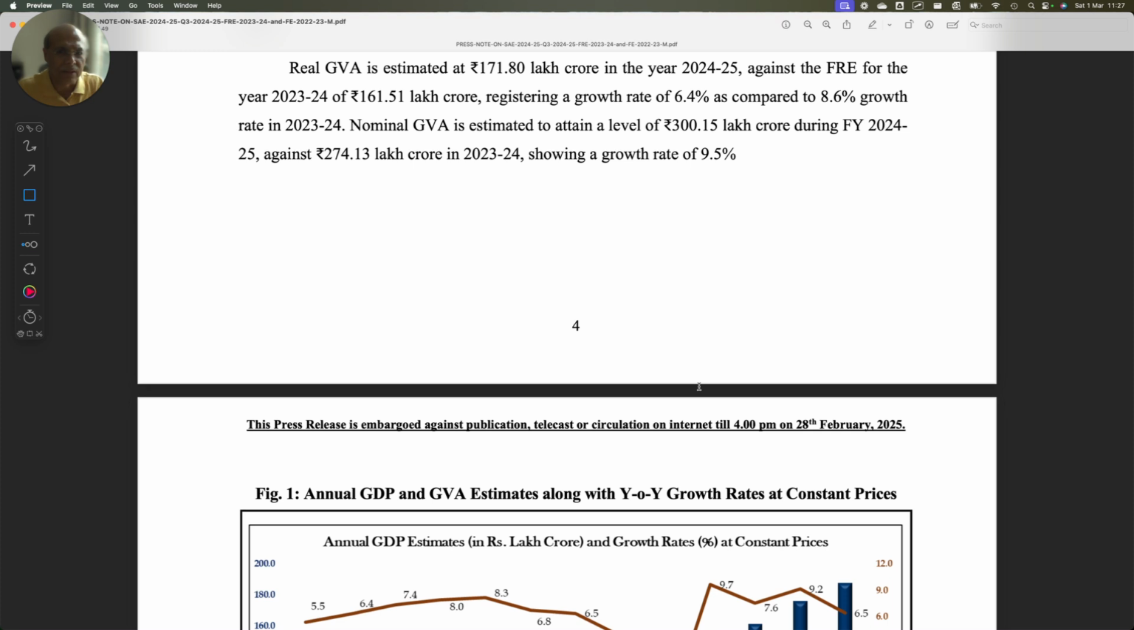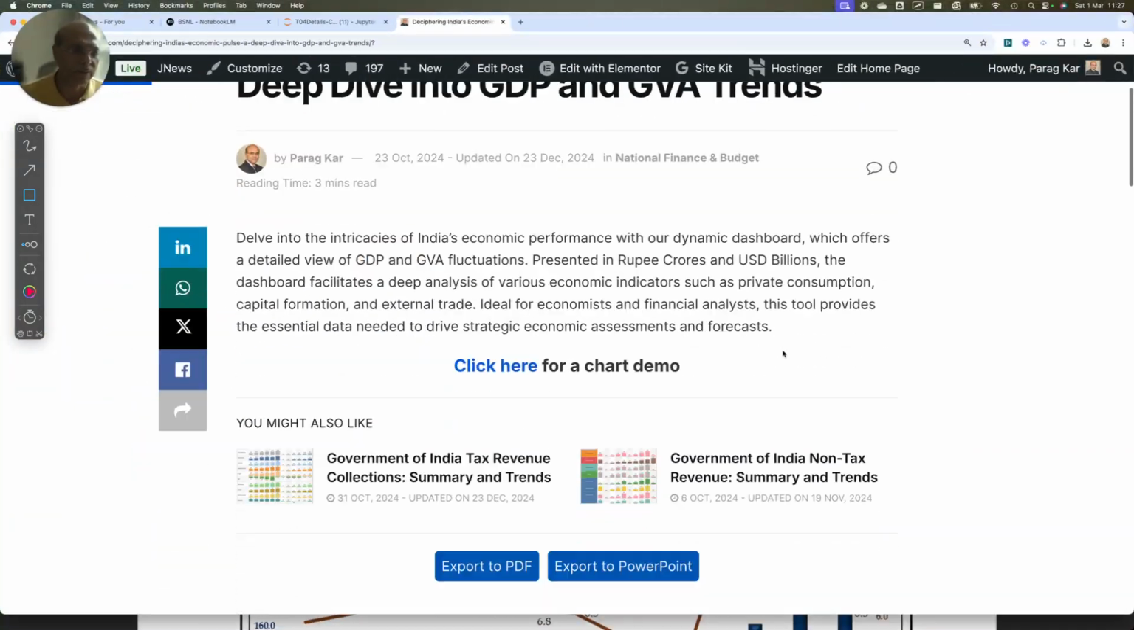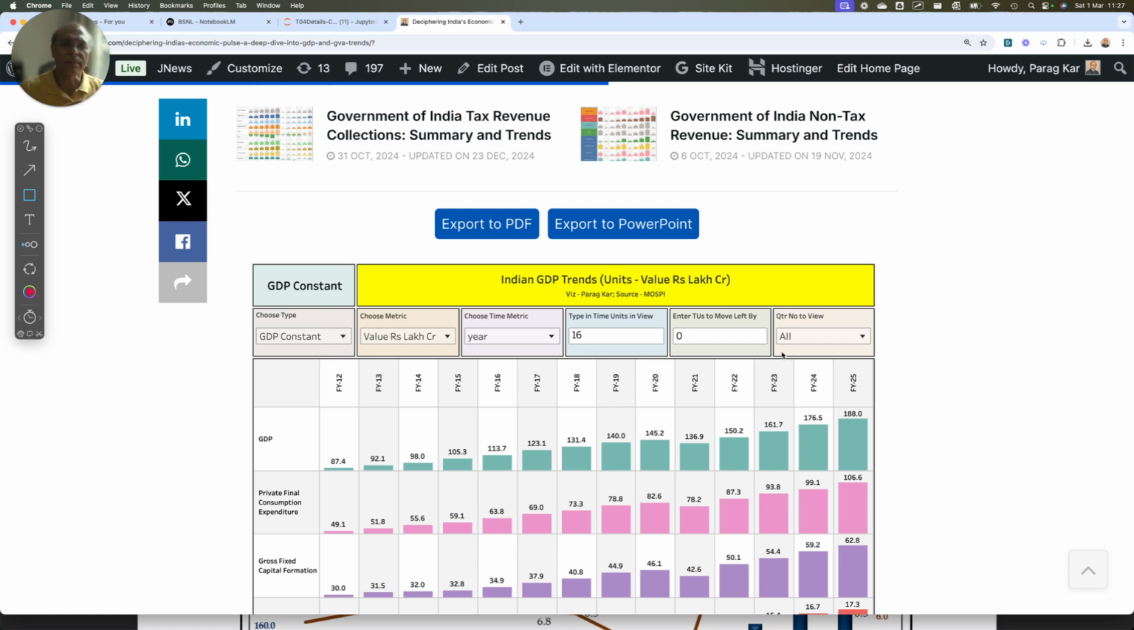So what I've done is extract all these numbers and put them in this chart, which is right in front of you. I'm going to take you through these numbers and show you a very high-level view from FY12 till FY25, for all the financial years, both in absolute as well as growth terms, so that you get a very good feel for what we are looking at.